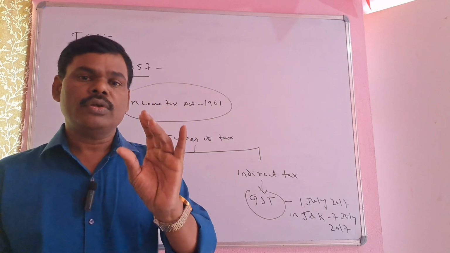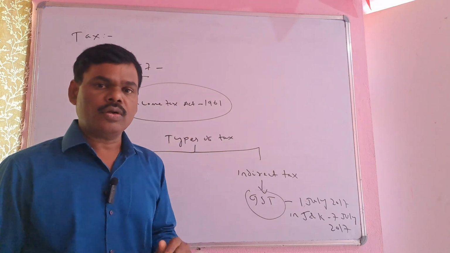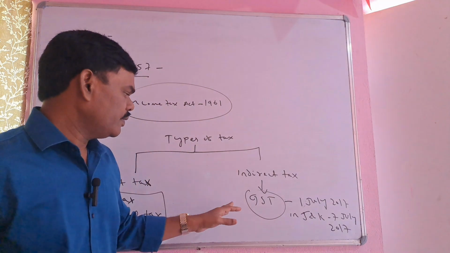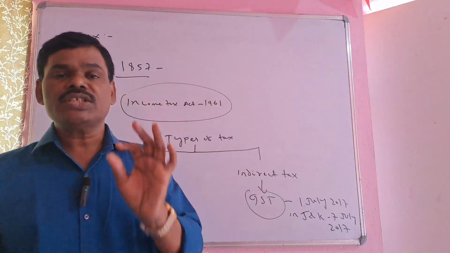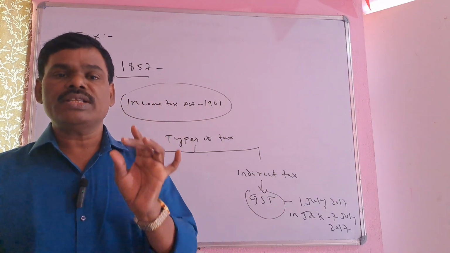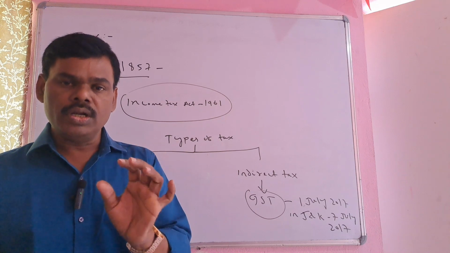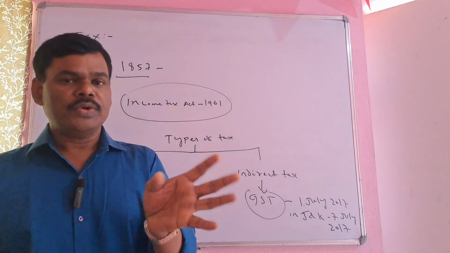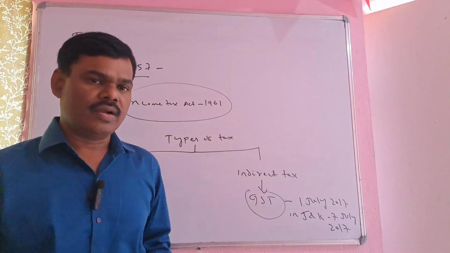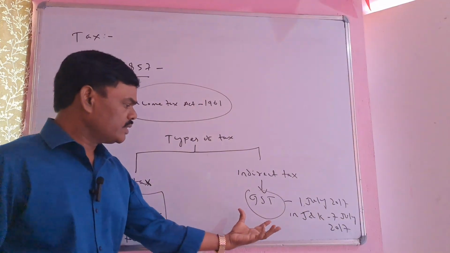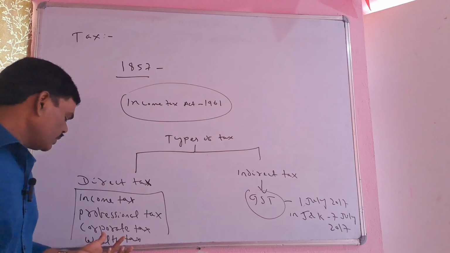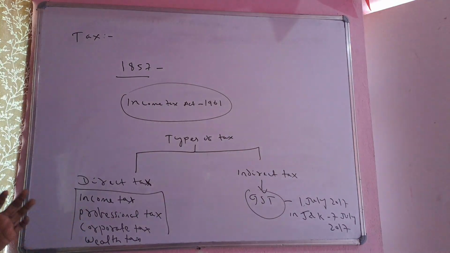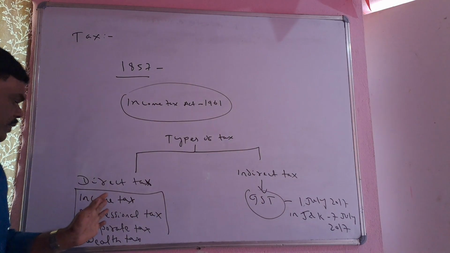To the owner of that shop or the businessman. If he is a registered GST holder, then he has to deposit that money in the government account, right? So I will discuss this GST later on. Today we will focus only on income tax, right?